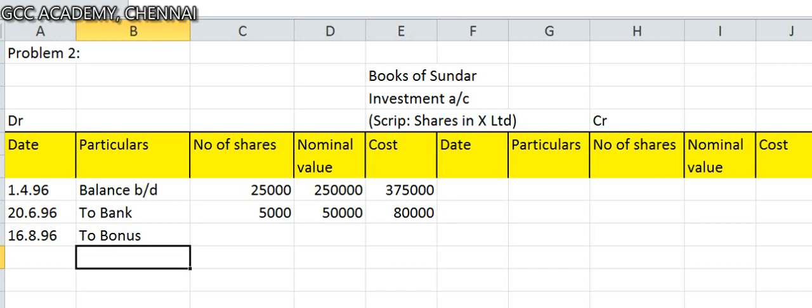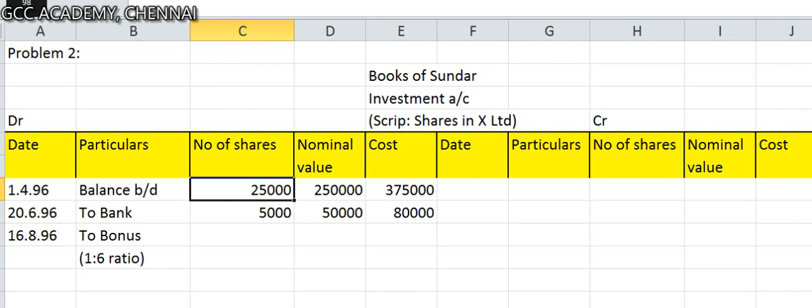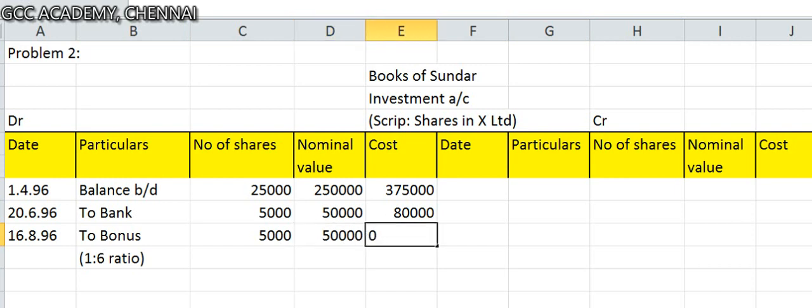1:6 means what? Bonus share. For every 6 shares held, he's going to get 1 bonus share. 1:6 ratio. So as of now, he's got 30,000 shares. Kindly note this. For 30,000 shares, he's going to get 5,000 bonus shares. Nominal value is 50,000 and cost is 0. You all know for bonus shares, there is no cost. That is on 16th August, and then on 30th September,